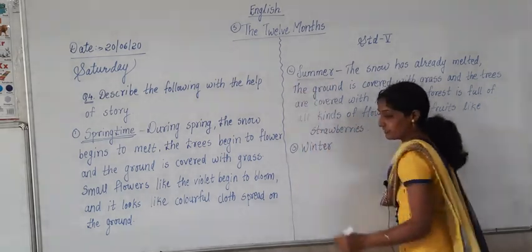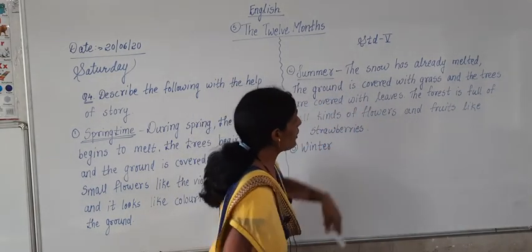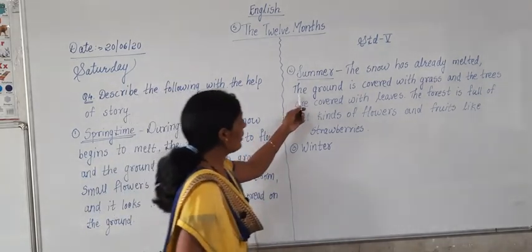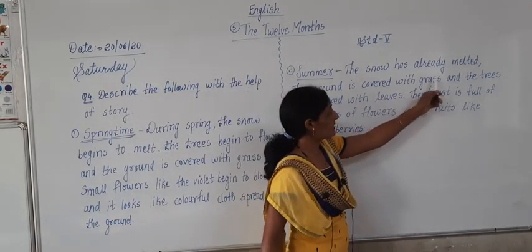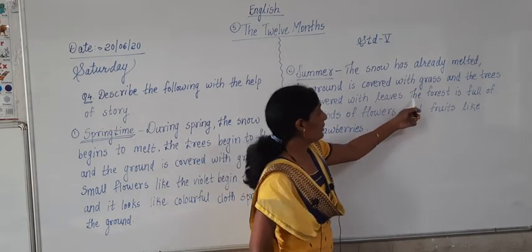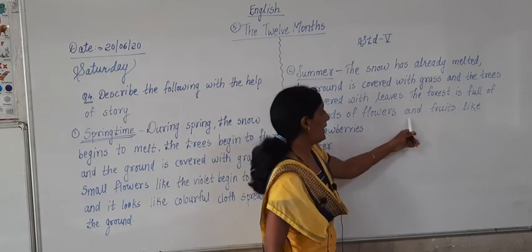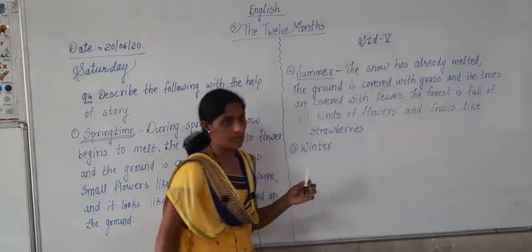That is what we studied about summer. Now what is told about summer? The snow has already melted. The ground is covered with grass and the trees are covered with leaves. The forest is full of all kinds of flowers and fruits like strawberries.